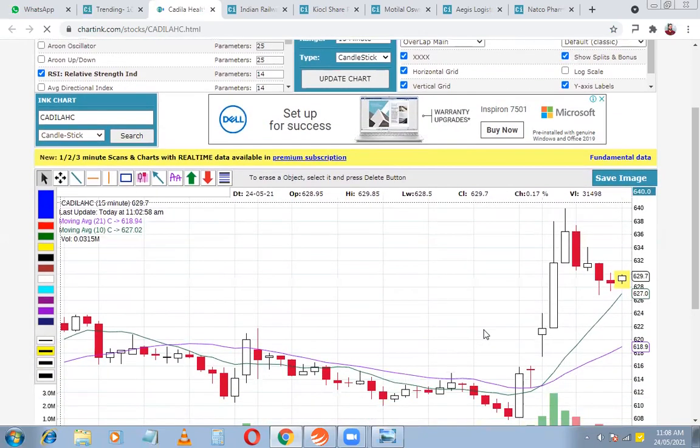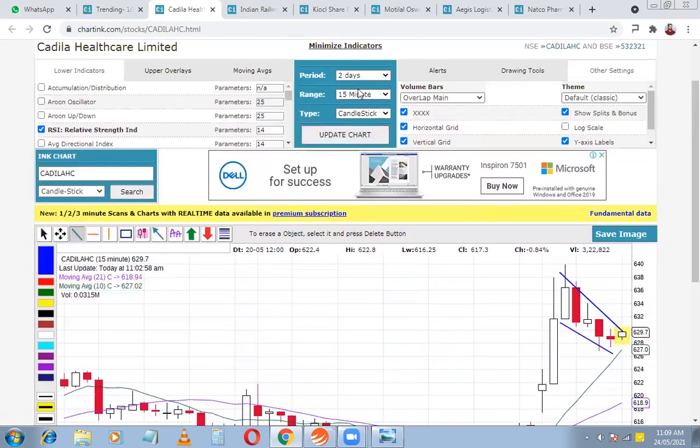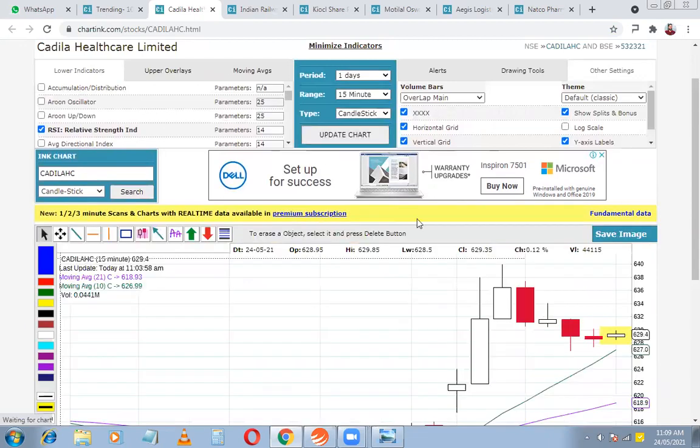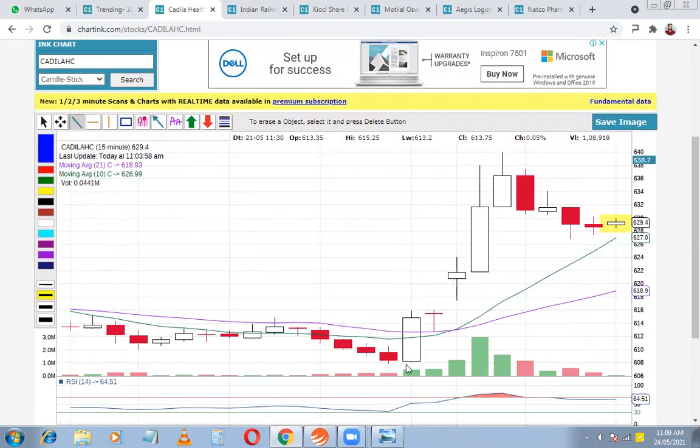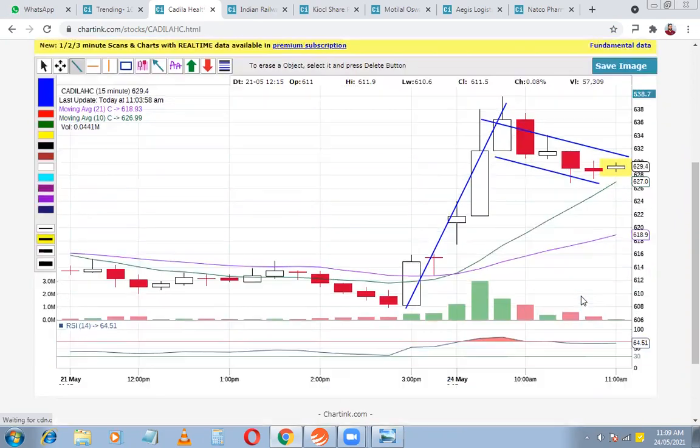Cadila Healthcare. Okay, look at Cadila Healthcare. It is kind of potentially forming a speed breaker. So now, as soon as I see this on a 2-day or a 5-minute chart, I'm going to zoom into 1-day chart, 15 minutes again. Notice upward movement and nice sideways movement. So what you can do is you can set an alert for Cadila to break out above this.